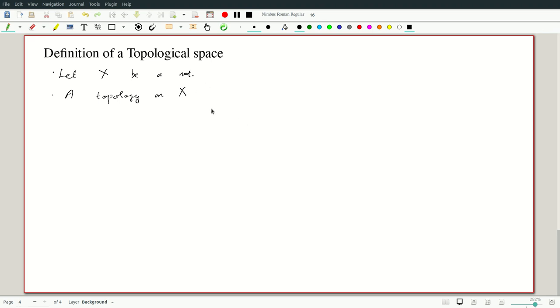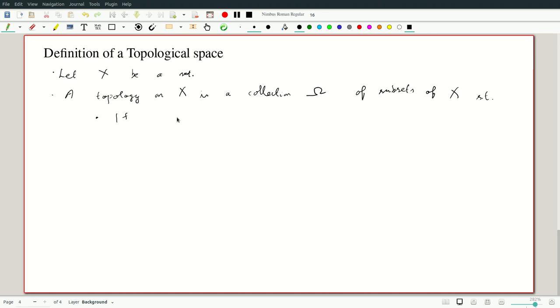is a collection of sets. We'll call them open subsets. A collection omega of subsets of X. We're going to call them open sets such that a few properties have to be satisfied. First of all, unions of sets in omega are in omega.